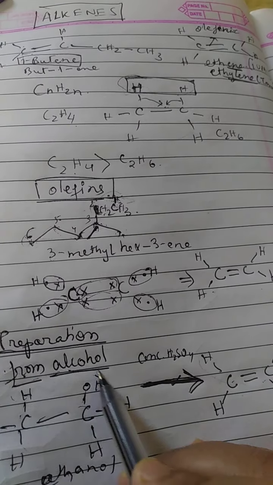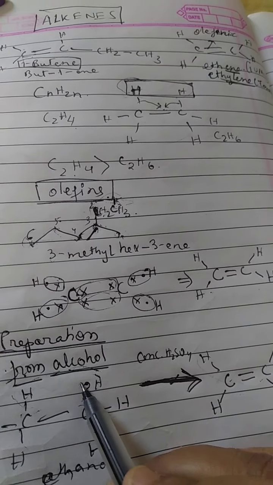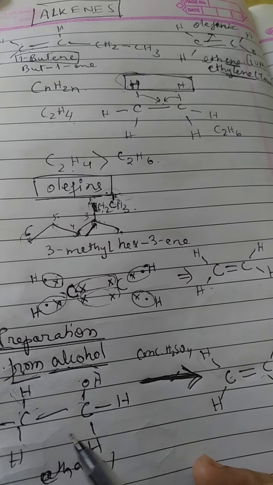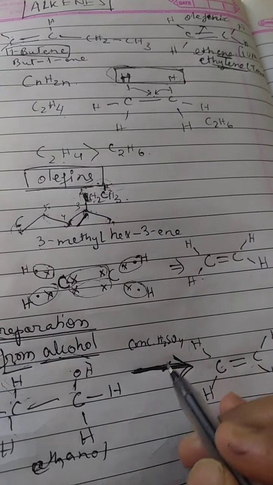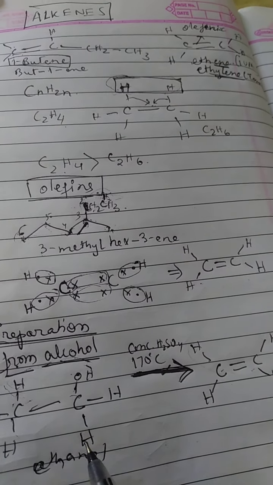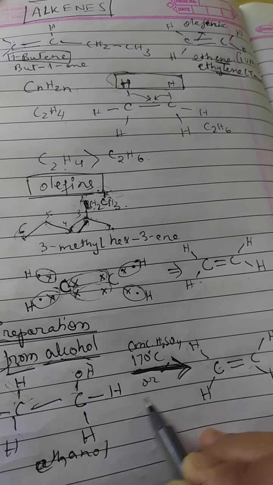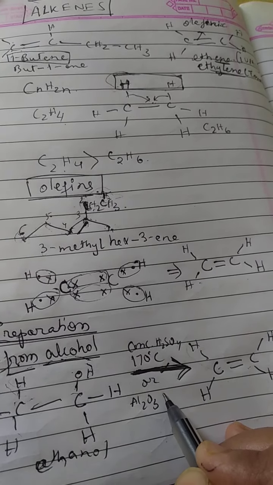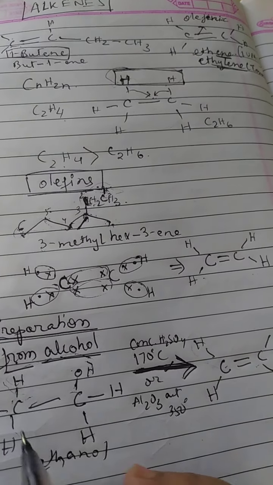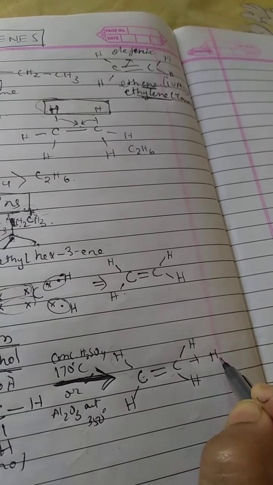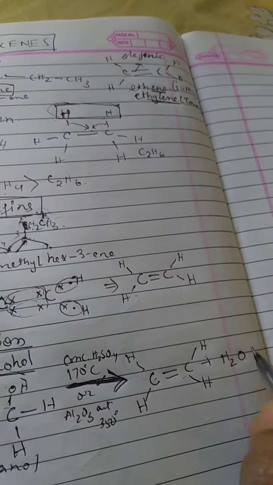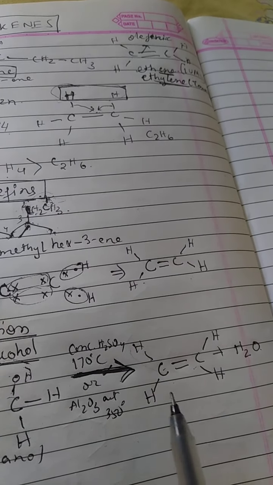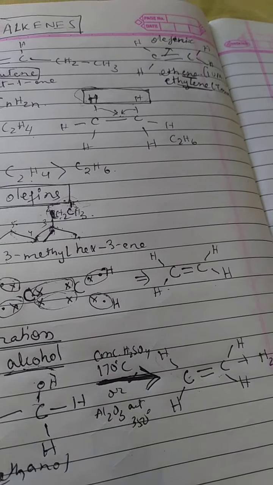It will take away this water, that is OH and H. So what does it make? It makes water, H2O. It will remove this water and it will form the ethene. So concentrated sulfuric acid at a temperature of 170 degrees Celsius, or we can take catalyst Al2O3, which also has a dehydrating function, at 350 degrees Celsius. We will get ethene, and water is being lost, which is absorbed by this concentrated sulfuric acid or aluminum oxide, the catalyst.